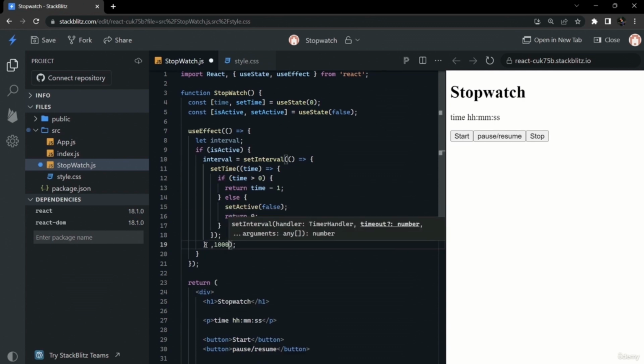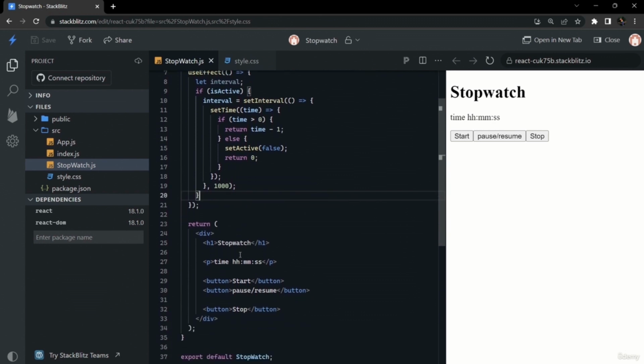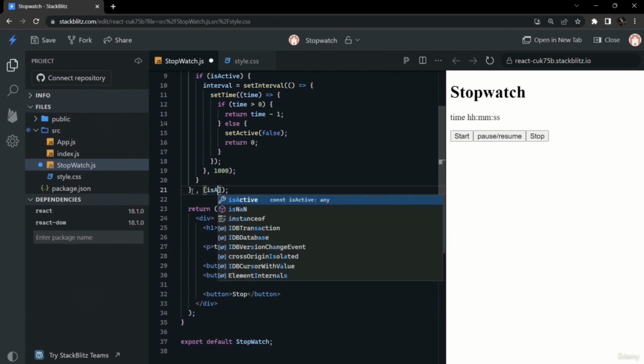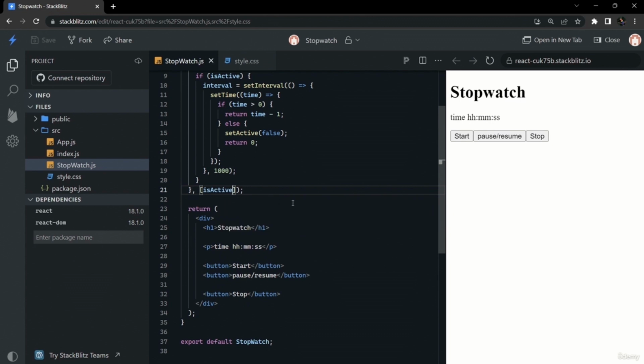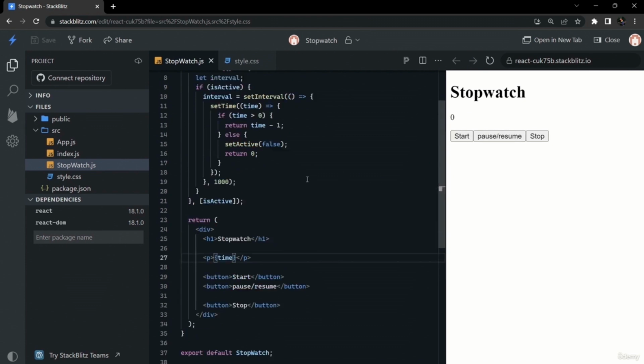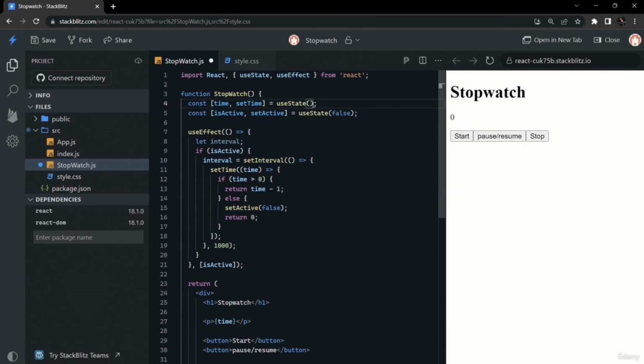We have put the second parameter of set interval as 1000, that means 1 second. After each second it will be decreasing the time by 1. And for useEffect, the dependency is isActive, so on change of isActive it will be running. We will just try to output our time in JSX. So the initial state we have changed from 0 to 300, and if we start, our app is not running.